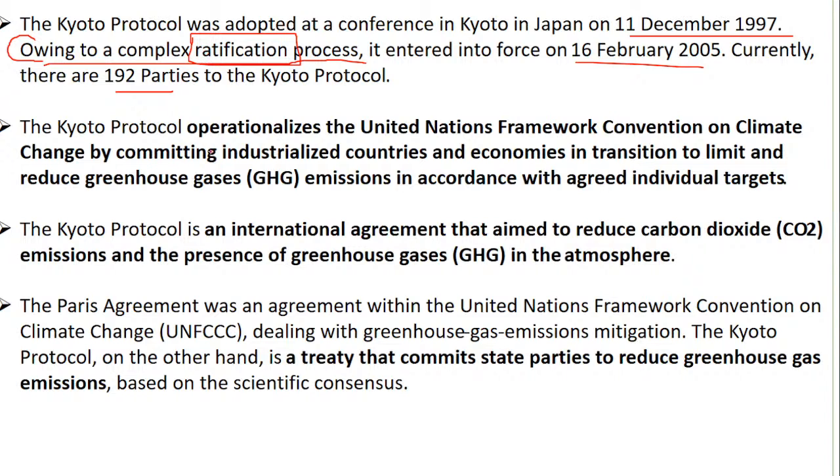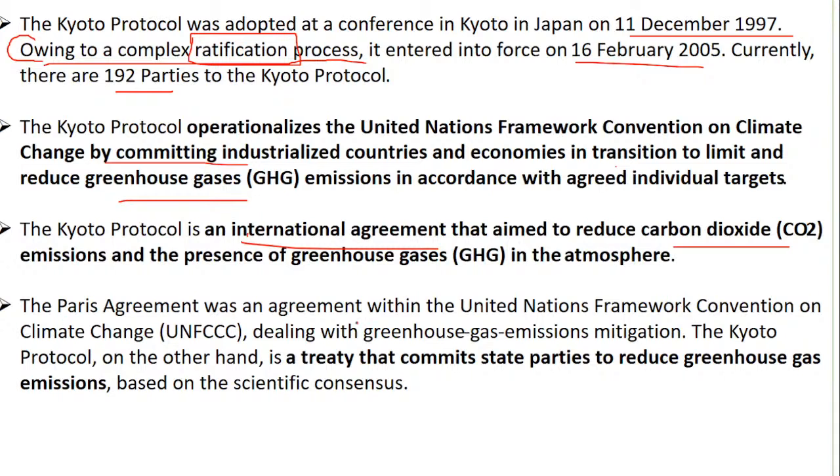Then the Kyoto Protocol operationalizes the United Nations Framework Convention on Climate Change by committing industrialized countries and economies in transition to limit and reduce greenhouse gas emissions in accordance with agreed individual targets. So the targets were given to the countries and they have to maintain them. So it is an international agreement aimed at reducing carbon dioxide emission and the presence of greenhouse gases in the atmosphere.